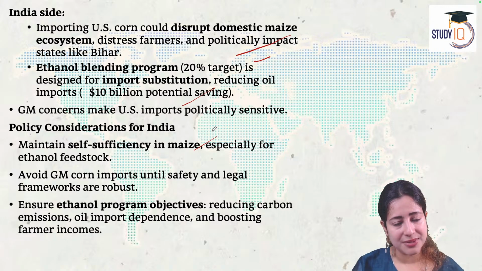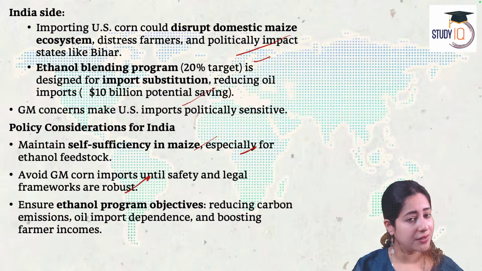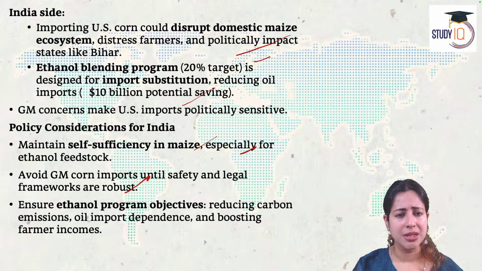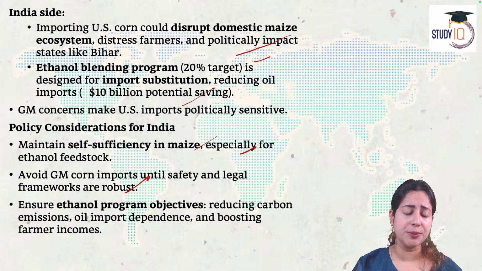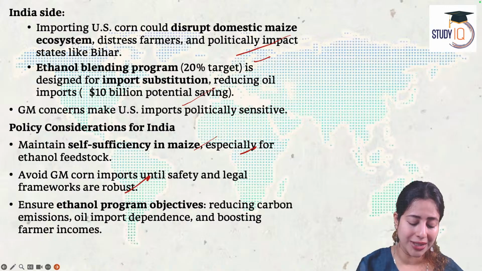India needs to become self-sufficient in corn, especially for producing ethanol. That's the beauty of Atmanirbhar Bharat, Viksit Bharat 2047. Until there is a clear-cut protocol on GMO safety, we will not buy from America. We will not put our farmers in danger, and we will not do any kind of import when we are self-sufficient in corn. So India wants to reduce its carbon footprint by becoming Atmanirbhar, not by importing more and further go in the debt trap.